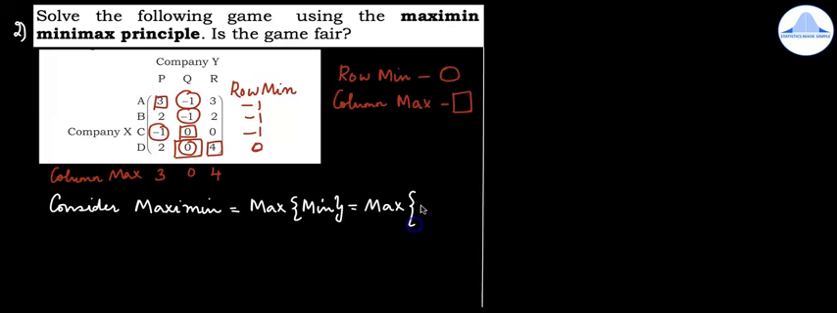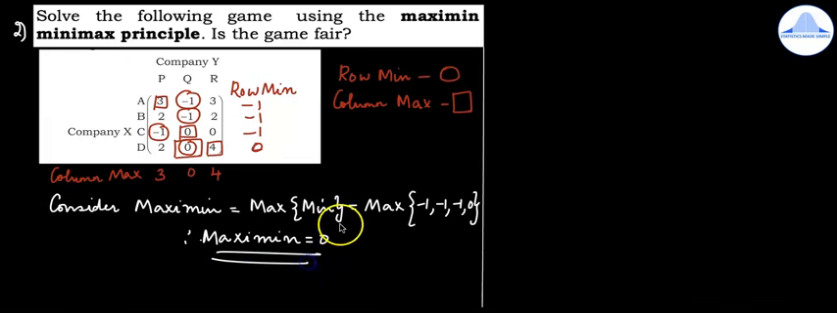So consider maximin. Split the word: it is equal to the maximum of the minimum values, which is the maximum of -1, -1, -1 and 0, and the maximum among these is 0. So therefore maximin is equal to 0.